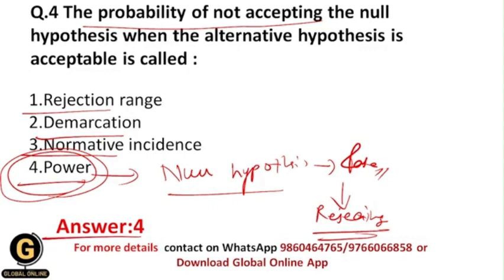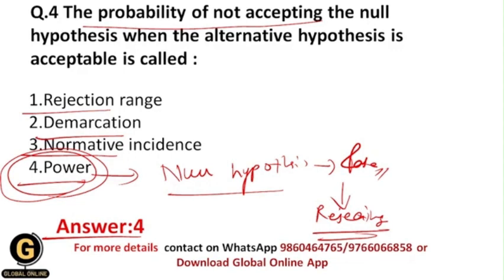And that's why you can also say that power is the probability of avoiding type 2 error, or power is the probability of not making type 2 error, in simple words. There are lots of definitions for power, but in simple words you can say that power is the probability of not making type 2 error.